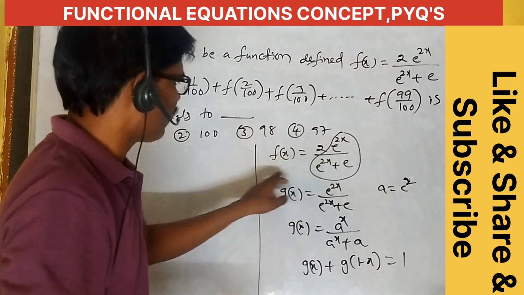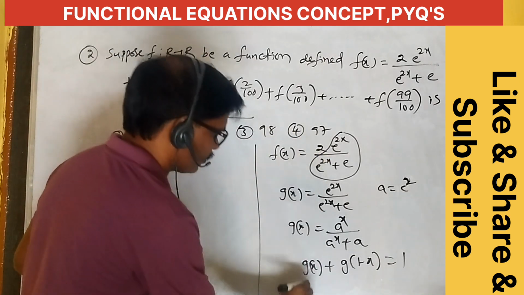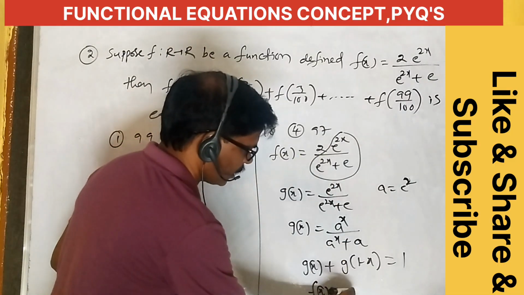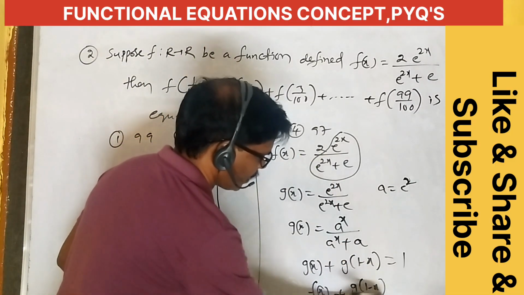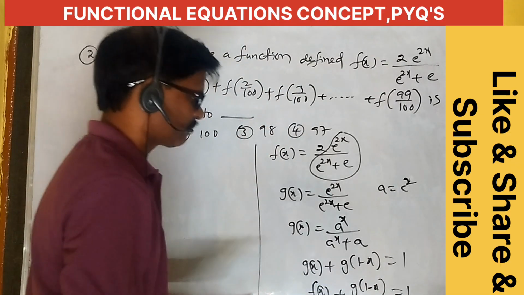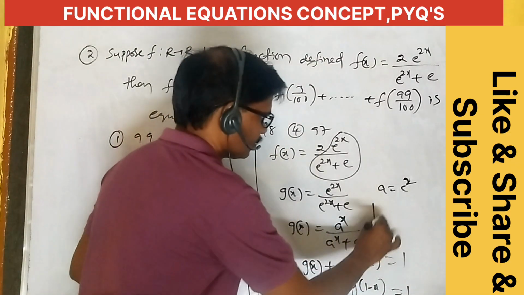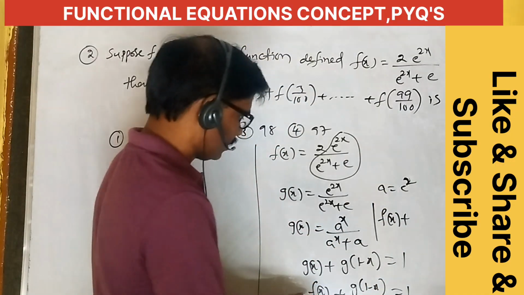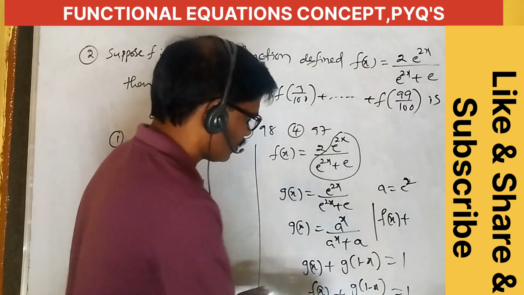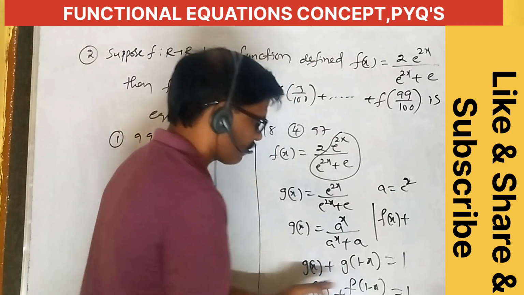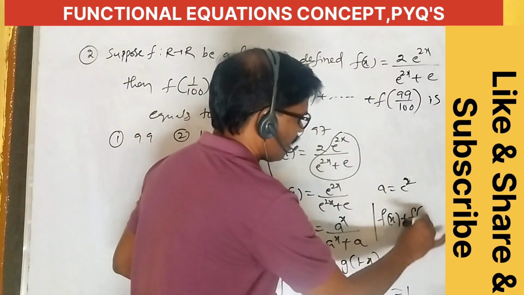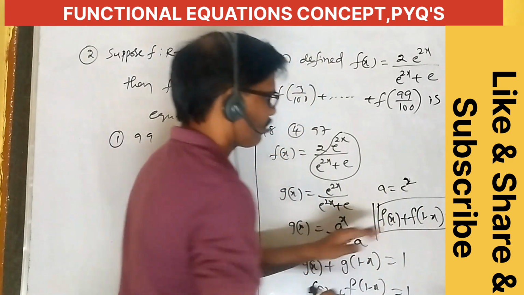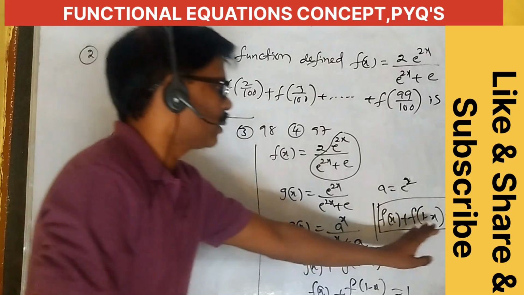G of x is equal to f of x by 2. So f of x by 2 plus g of 1 minus x, which is f of 1 minus x by 2, equals 1. So f of x plus f of 1 minus x equals 2. Both are equal to 2 only.